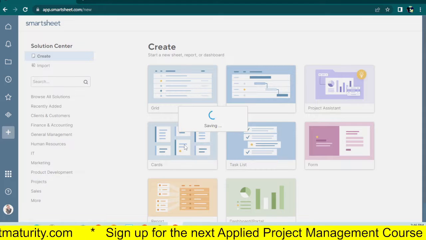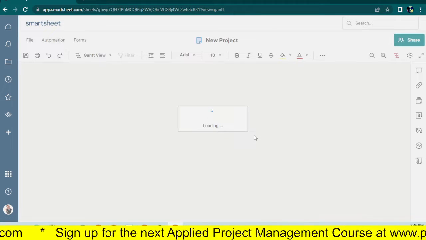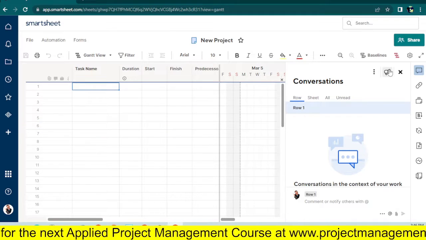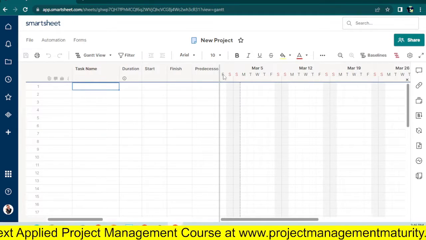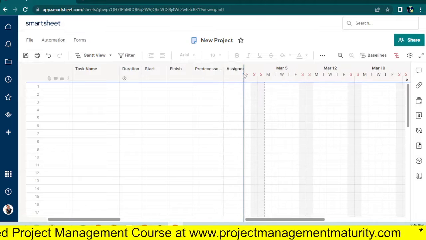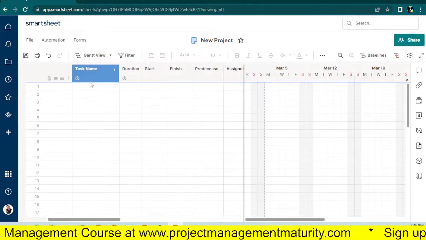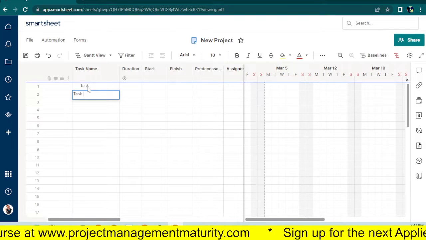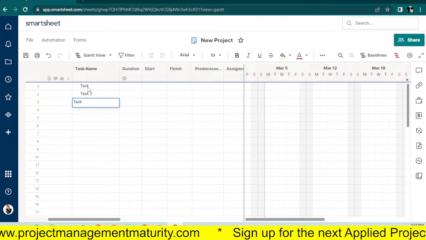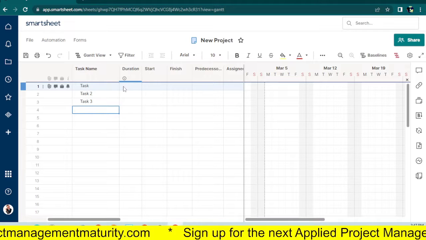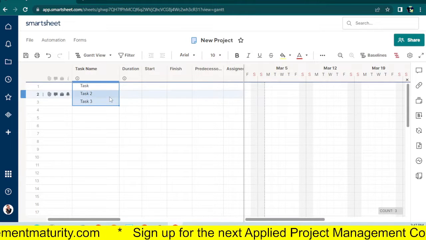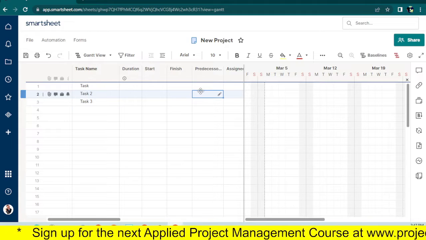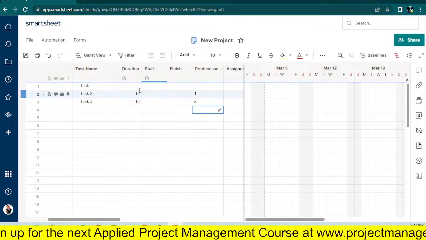Whatever you're looking for, cards, task lists, very similar. Now, I like the fact that the screen is not as muddled. It's very baseline-ish. There's not a lot of bells and whistles compared to the others, but it's very straightforward. I can type my tasks, and off I go. Very intuitive, right? Very straightforward. The predecessors, the successor relationships, those are also visible there.